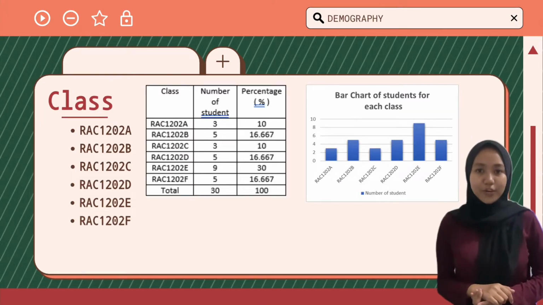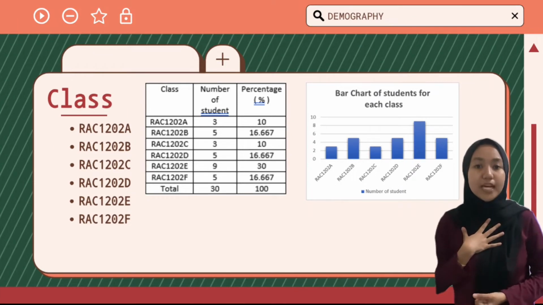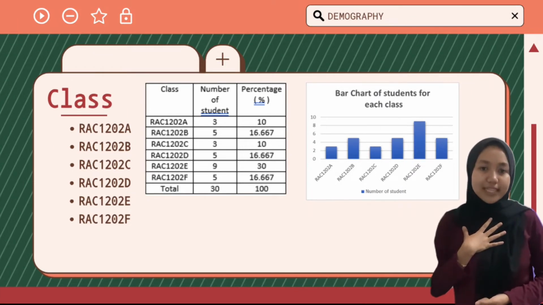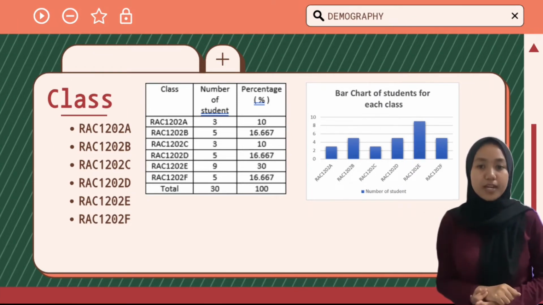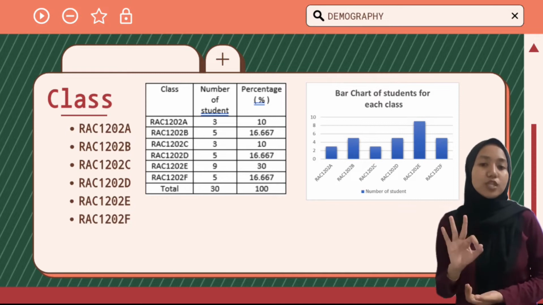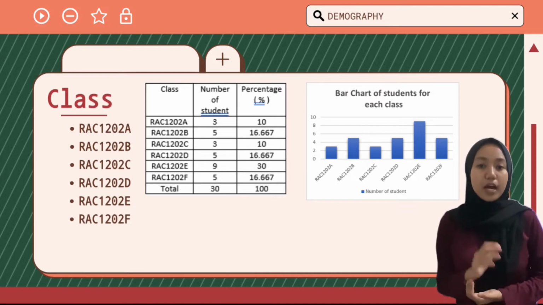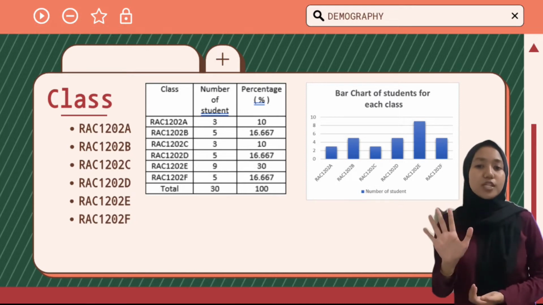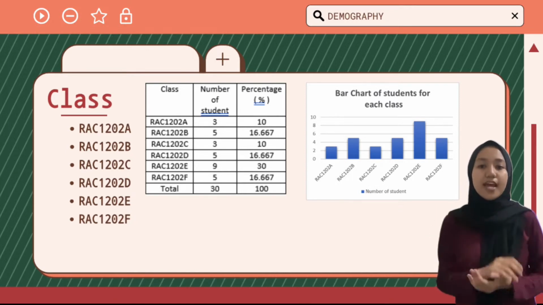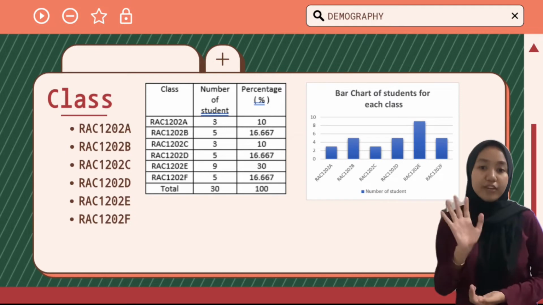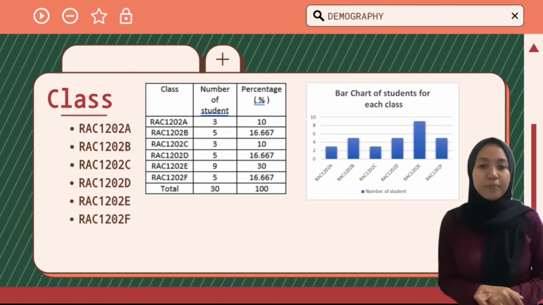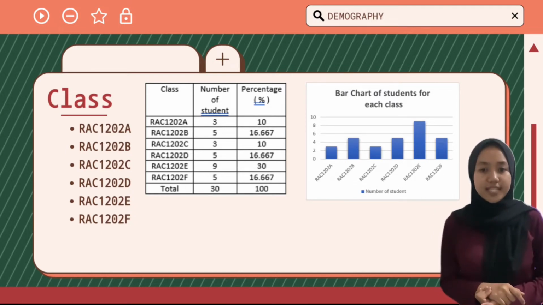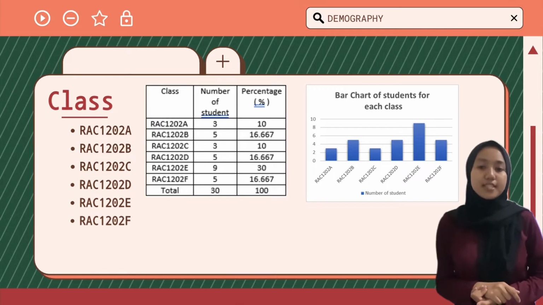Assalamualaikum warahmatullahi wabarakatuh. Today I, Elizatul Inshra binti Abdul Hakim Adli, will explain the details for question 2 in the demographic part. As you can see in this slide, there are 6 classes. For class RAC1202A, there are 3 students that answered the questionnaire, while 2B are 5 students, 2C are 3 students, 2D are 5 students, 2E are 9 students, and the last class, 2F, are 5 students who answered the questionnaire. Here is the bar chart of students in each class. So let's move on to the next slide.